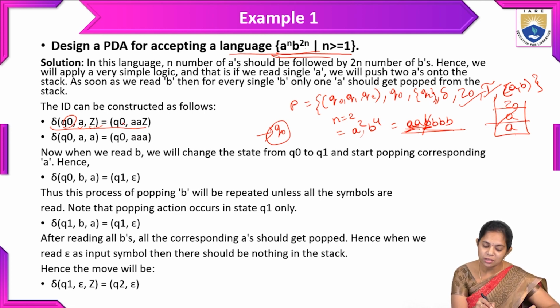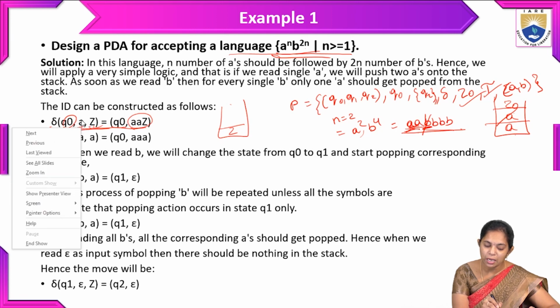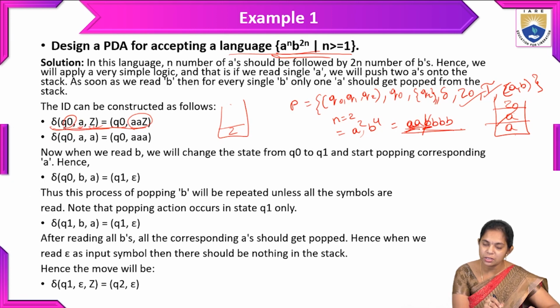So here is the transition function. Whenever A appears from the Q naught state, it goes to the Q naught state, and we are pushing the A onto the Z stack. So whenever input A appears, initially it is Z. Why? Because in this representation, this is the top of the stack symbol, and A is the input symbol, in the initial state.